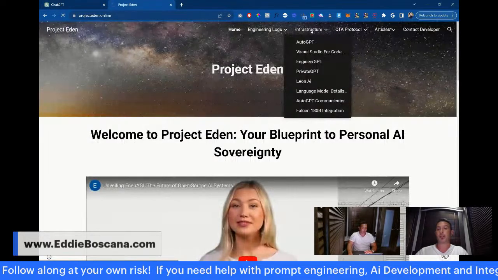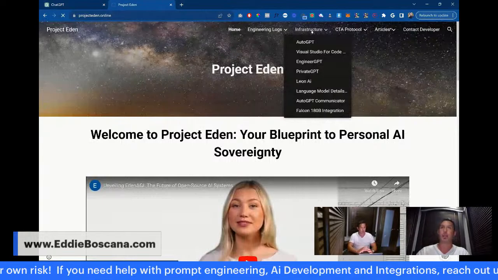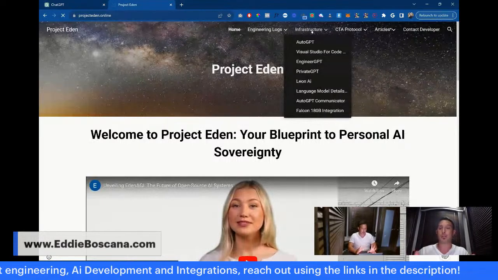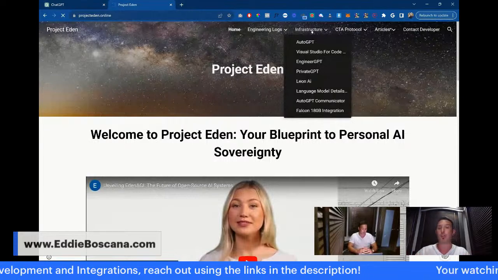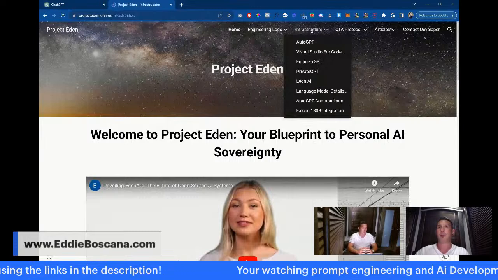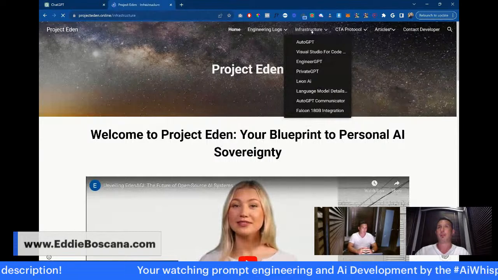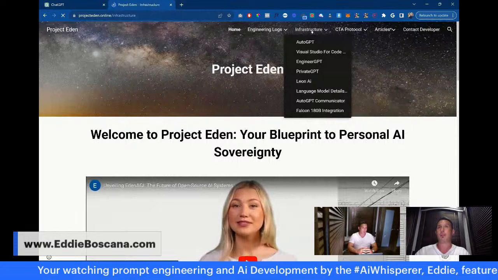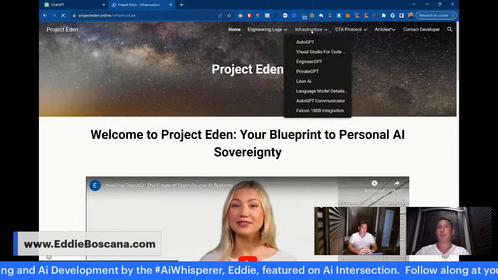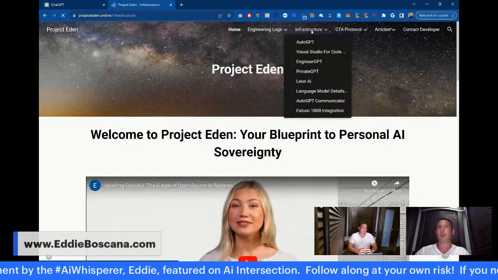So if you come to projecteden.online, this is a blueprint for developing your own personal AI. You build Eden essentially in components. There's no specifically right or wrong way to do this.